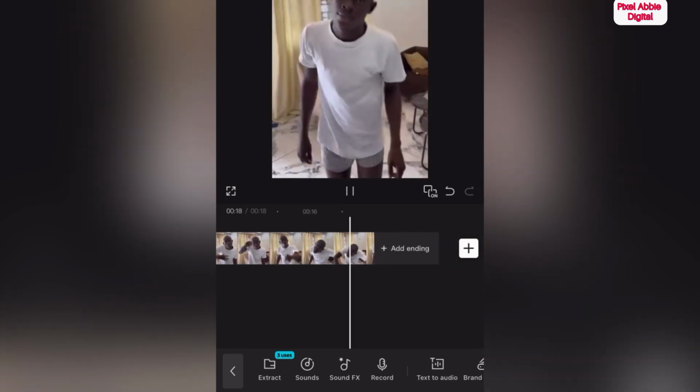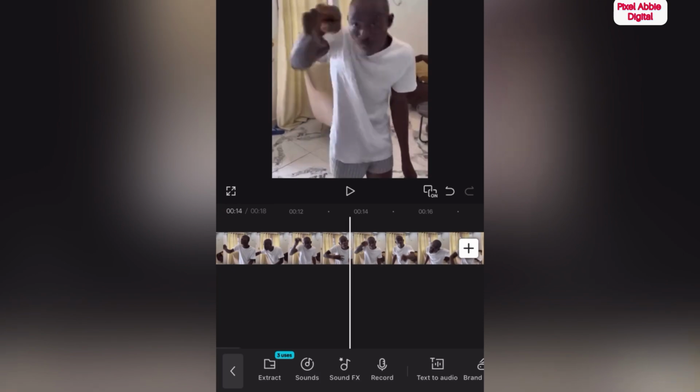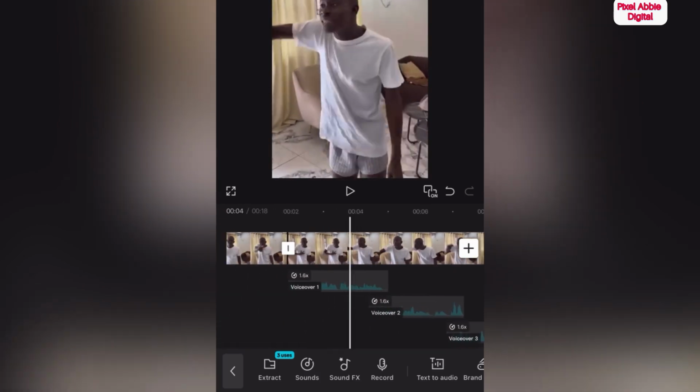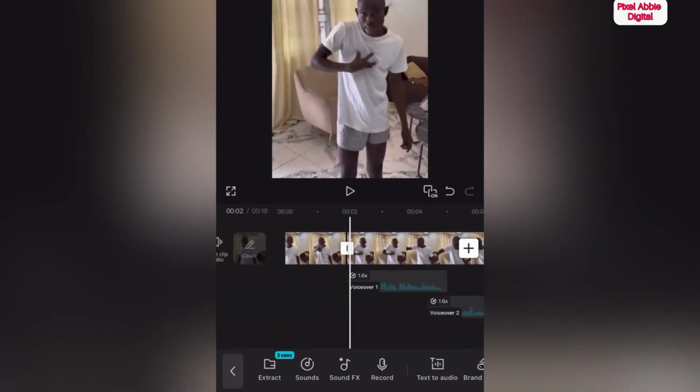They better have sense. Okay, so that's how to do voice overlapping. Once you're done, you just click on export like this. And there we have it.